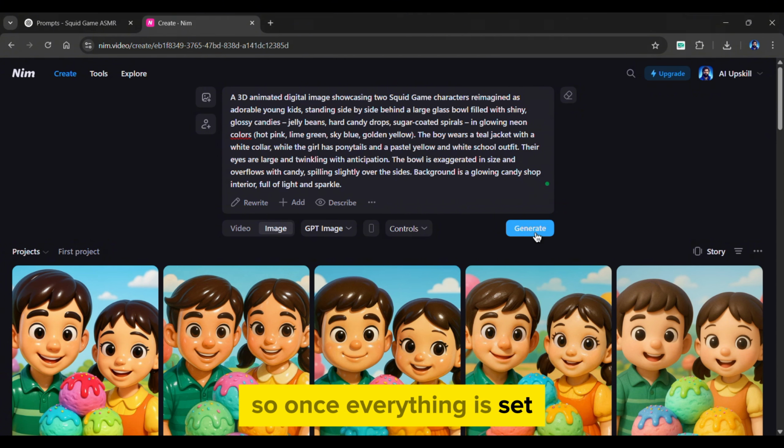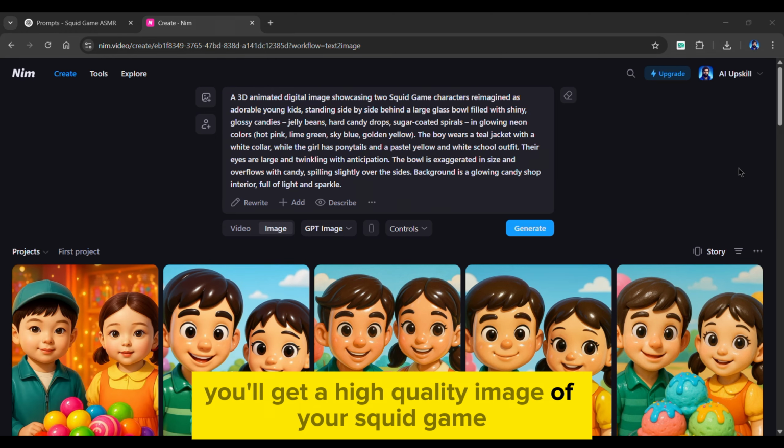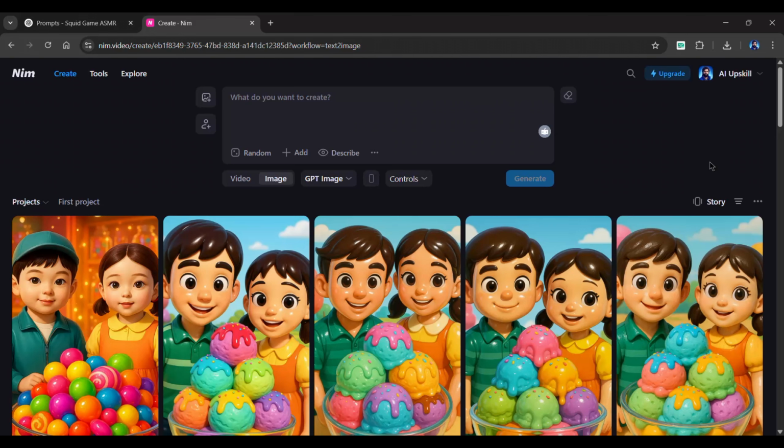So once everything is set, click the Generate button. And in seconds, you'll get a high-quality image of your Squid Game characters. Simply download the image from here and let's move on. Now here's where the magic happens. Return to Nim Video and this time go to the Video section.